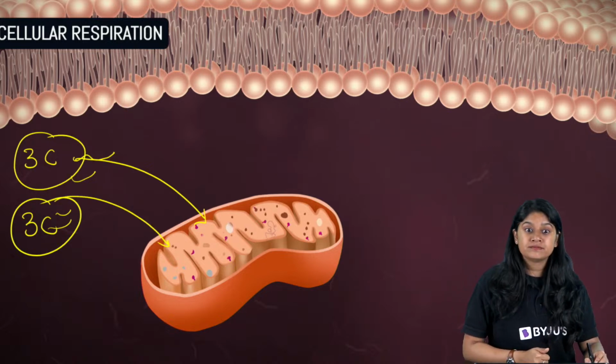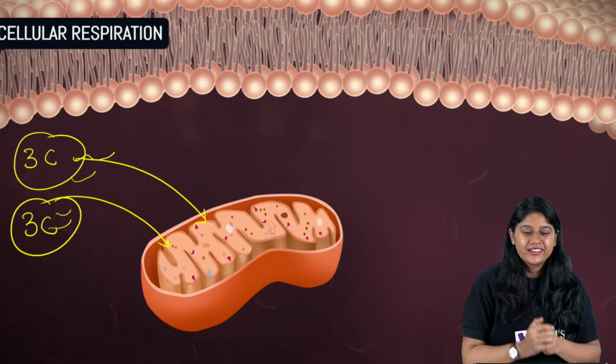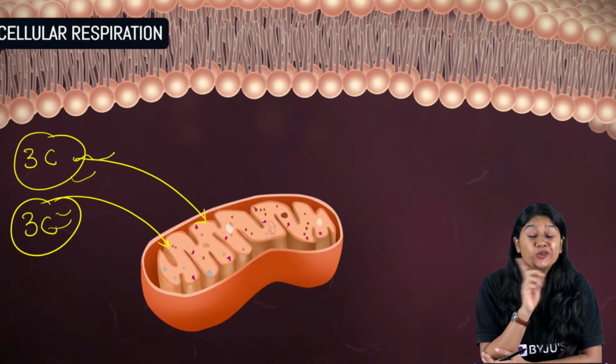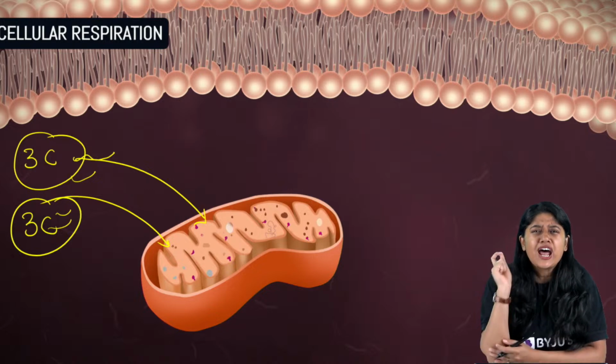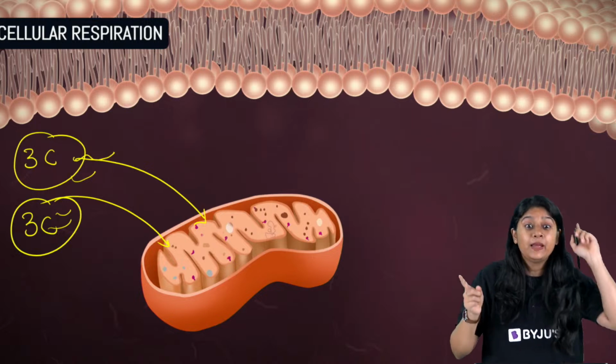Are we clear? Good. Why only mitochondria for this purpose? You have to go back to 9th class and understand that mitochondria is the powerhouse of the cell. It is where we'll be seeing the synthesis of ATP.